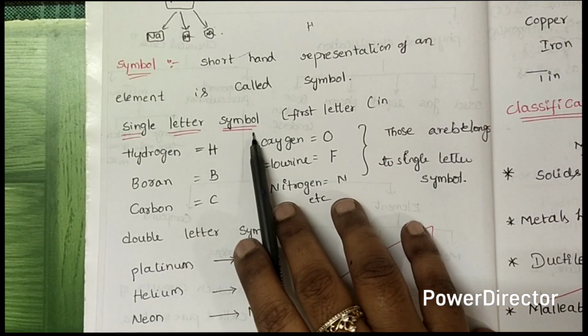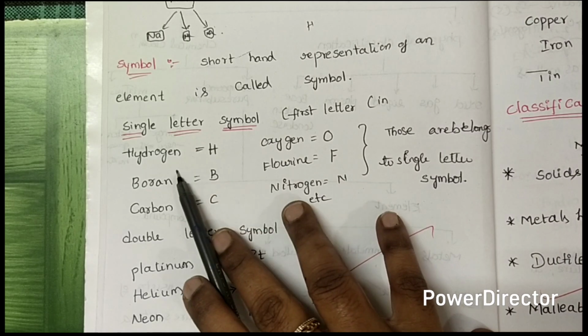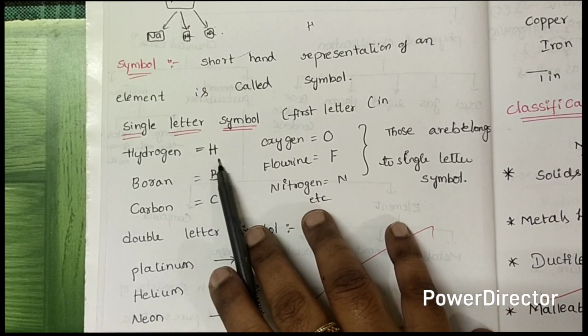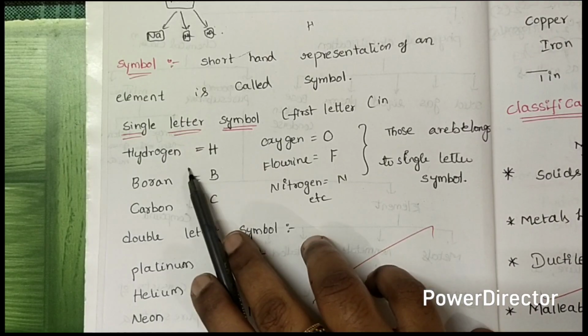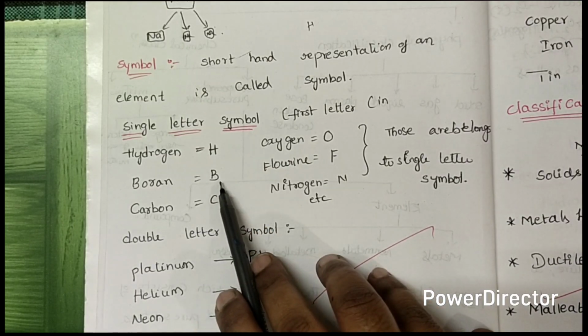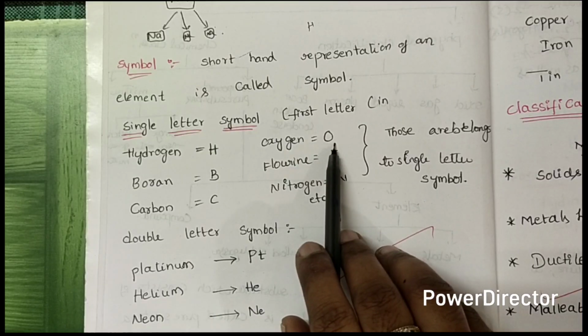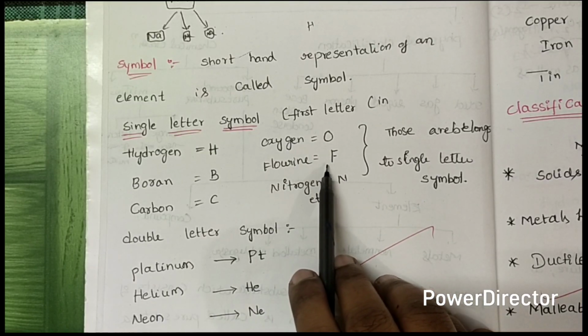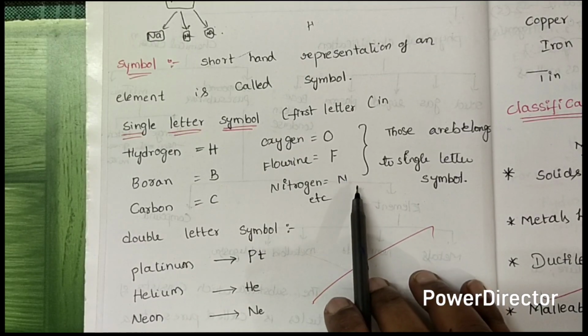And single letter symbols, the first letter being the symbol. That means hydrogen can be represented as H. Boron can be represented as B. That means the hydrogen symbol is H, boron symbol is B, carbon symbol is C, and oxygen symbol is O. Fluorine symbol is F. Nitrogen symbol is N. These are the single letter symbols.